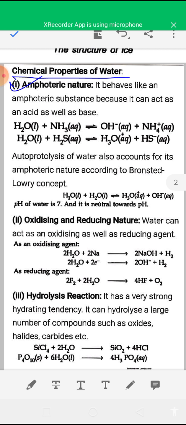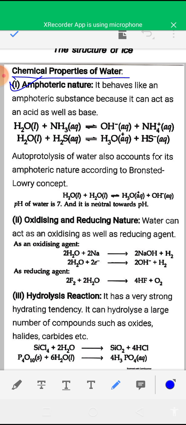And protolysis of water also accounts for its amphoteric nature. According to the Bronsted and Lowry concept, there is self-ionization of water: two water molecules combine to give H3O plus and OH minus ion.